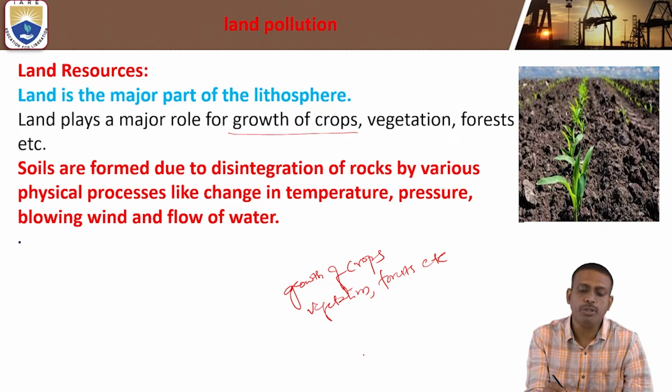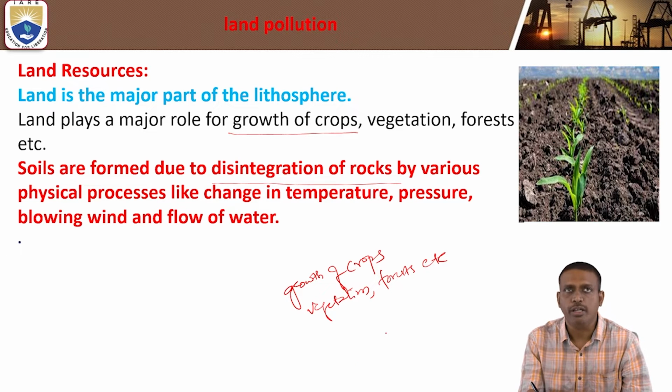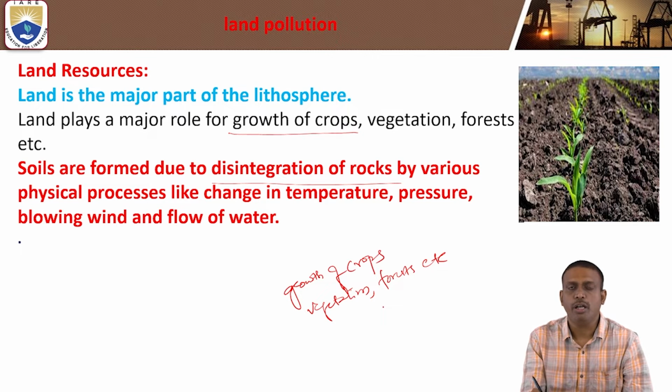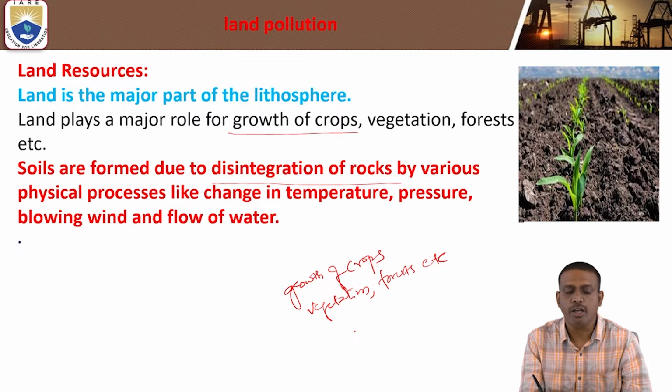Soils are formed due to the disintegration of rocks by various physical processes like change in temperature, pressure, blowing wind, and flow of water.